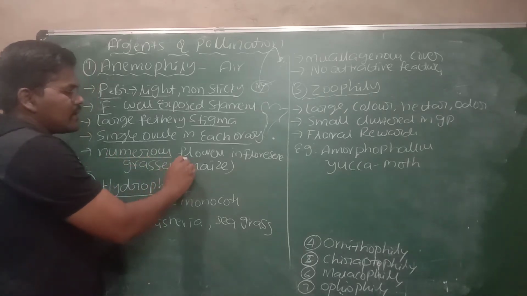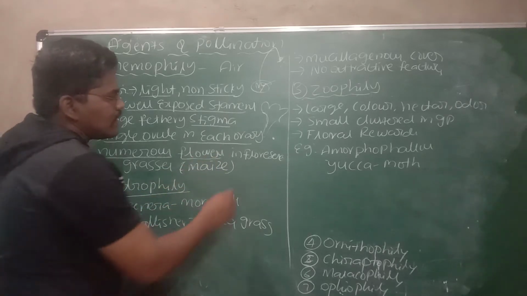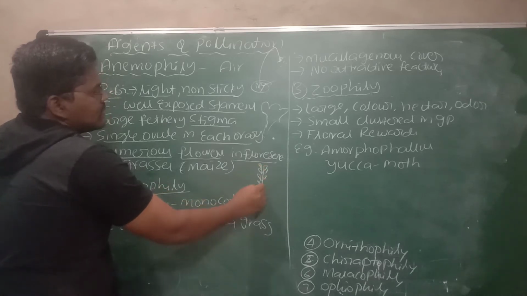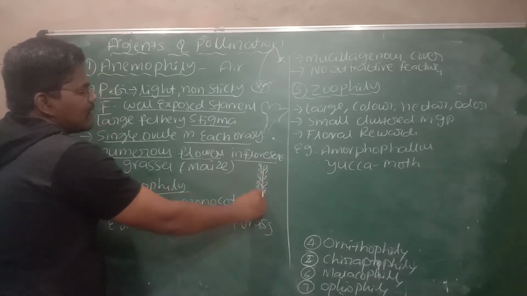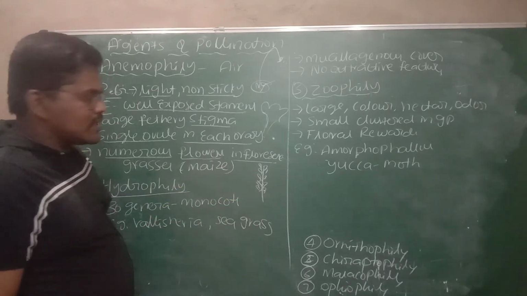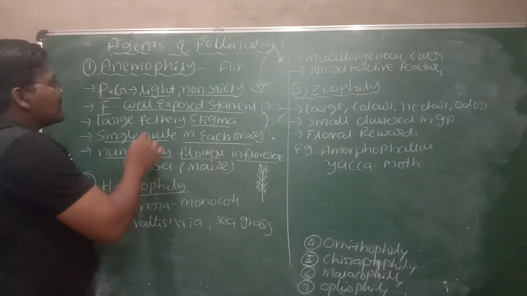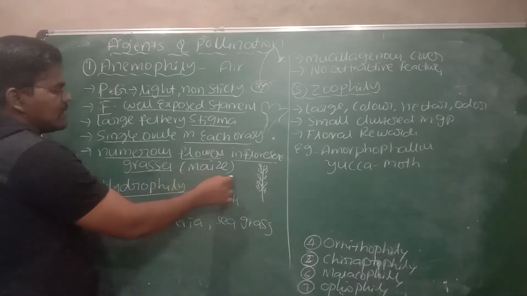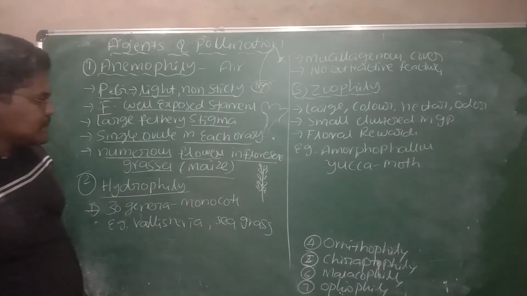Then numerous flowers, meaning a lot of flowers combined together, form the inflorescence. This is the inflorescence. The flowers are arranged on a floral branch. Examples of anemophilous flowers are grasses. An example in grass is maize.